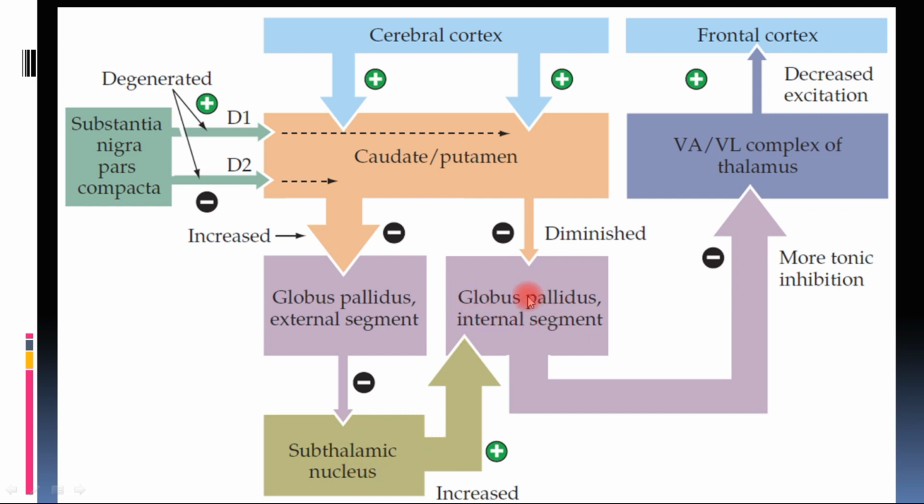So in the absence of the activity of substantia nigra in Parkinson's disease, the globus pallidus inhibition on the thalamus is more, and thus the thalamus is unable to provide sufficient input to the motor cortex to cause excitation or to cause movement. That is why the symptoms of akinesia and bradykinesia appear in these disorders. So that is the basic pathophysiology of Parkinson's disease explained in this diagram.